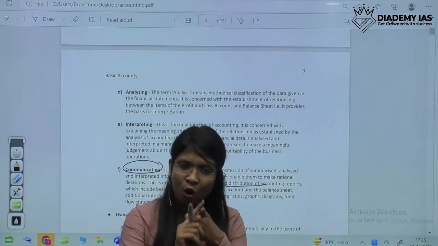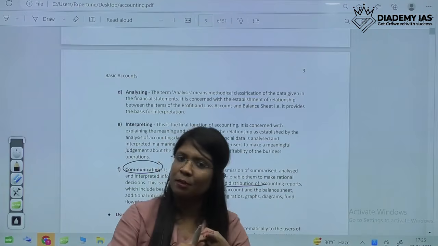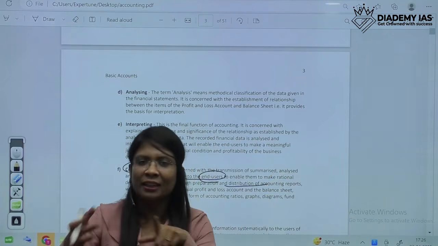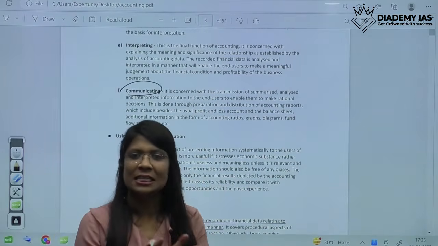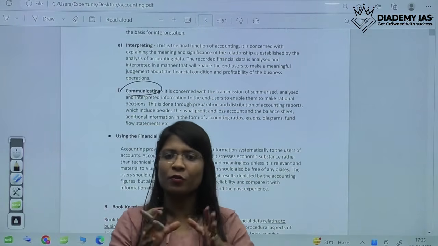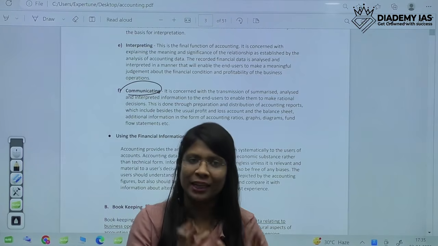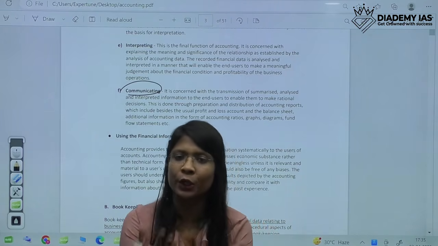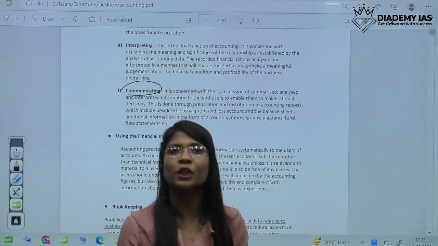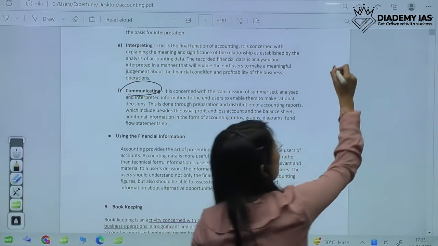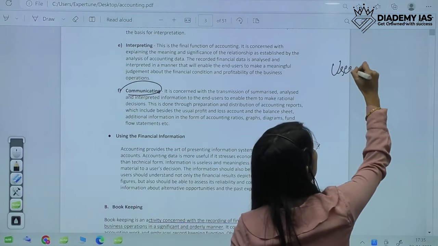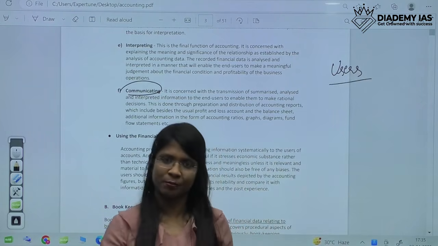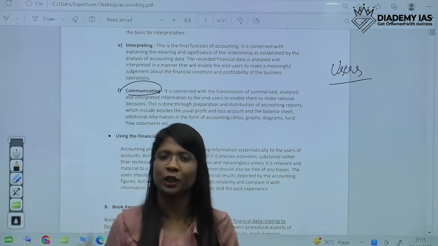First of all, we have to record, then classify, then summarize. After all these three are done, then we will do analysis and interpretation. We have to communicate that information, those financial statements, to its users. So who would be the users of the financial statements? That would be the question that could be asked. And that must be coming to your mind also: who will be the user of those financial statements? You, me, everyone would be the user.